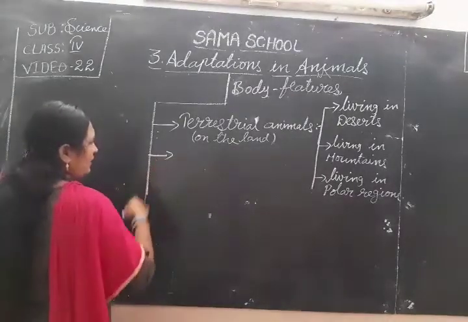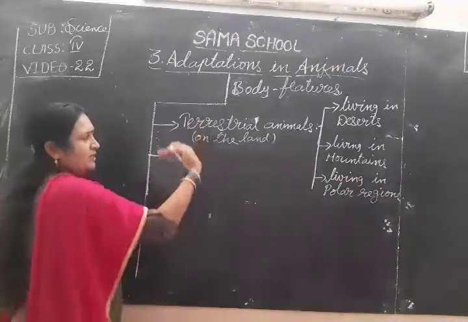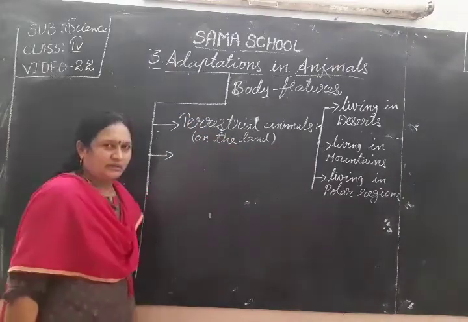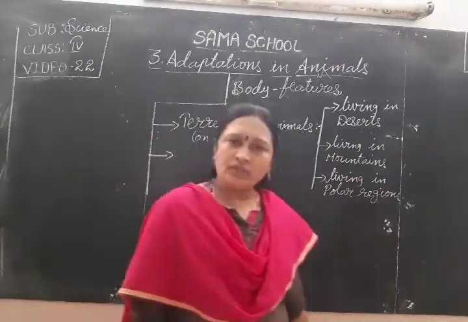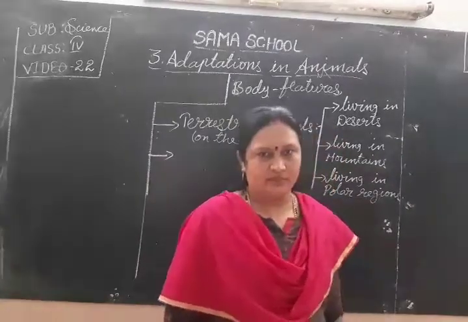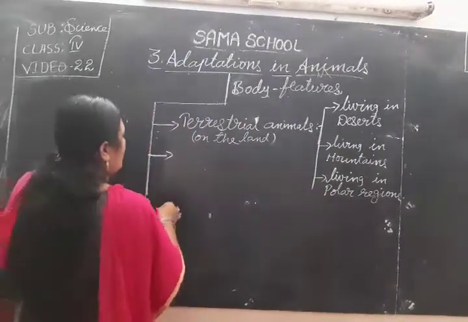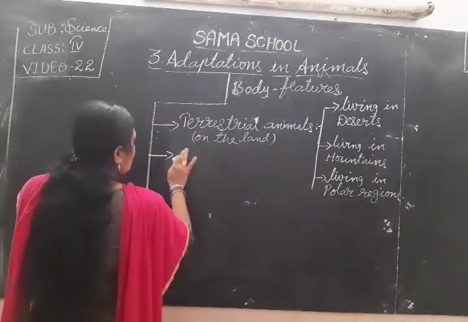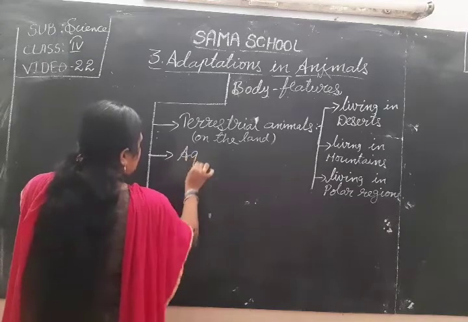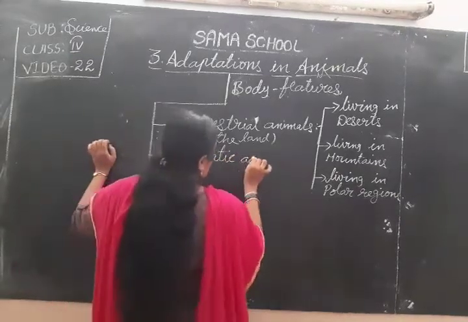And the land is covered with water. So, opposite to the land is water. Animals live on the land, and animals live in the water. Those animals are known as what animals, children? Aquatic animals.